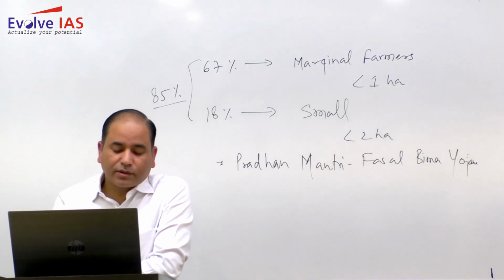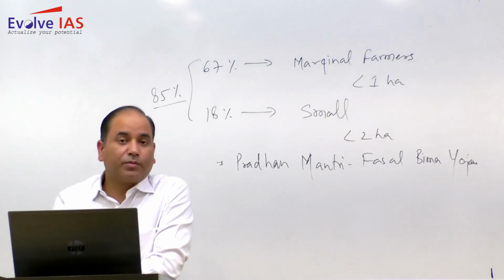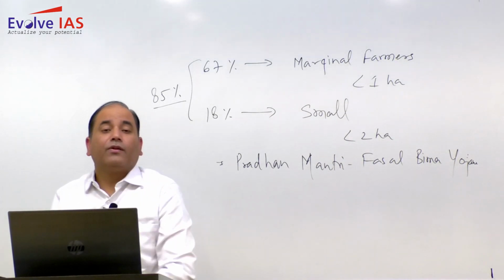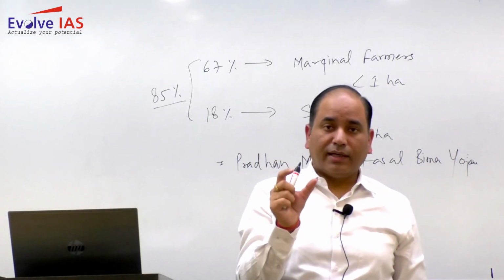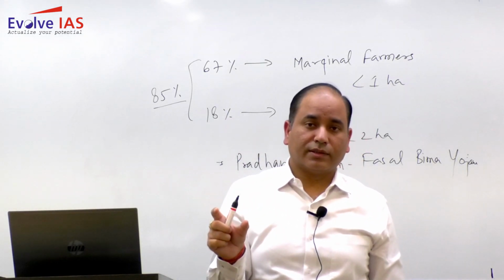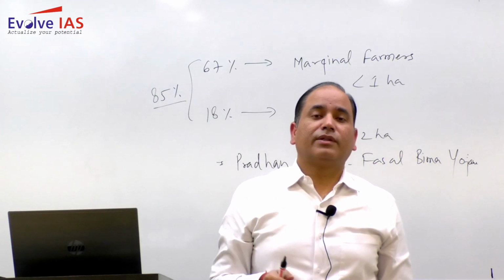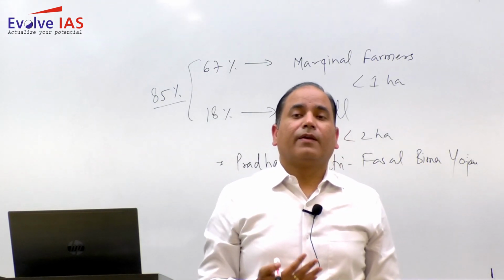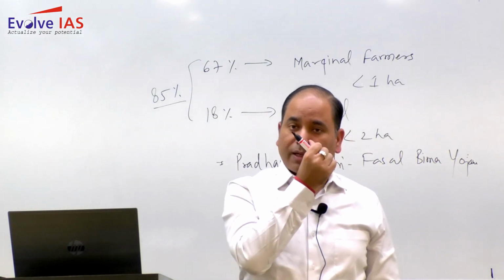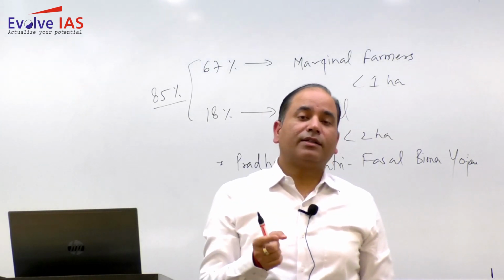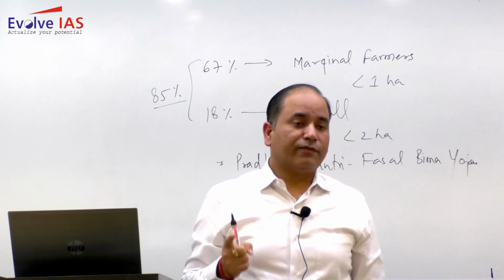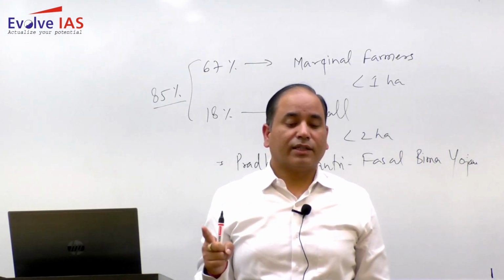Moving to the next question: discuss the importance of dry land farming in the drought prone regions of India. So here there are two very important pointers that you need to highlight: dry regions and drought prone regions. Dry land farming is primarily farming which is based on rain fed conditions. So this is a kind of agriculture which only depends on the rainfall. Here the irrigation facility is not there.